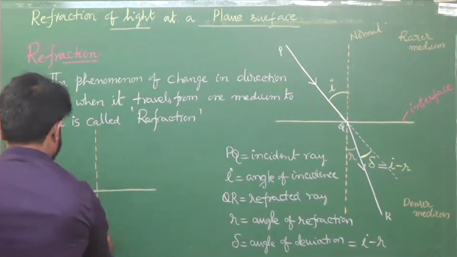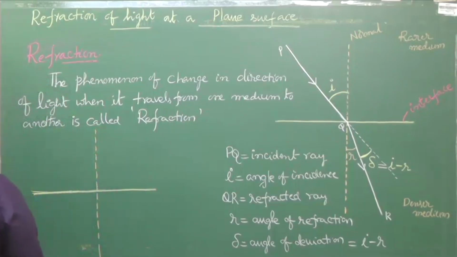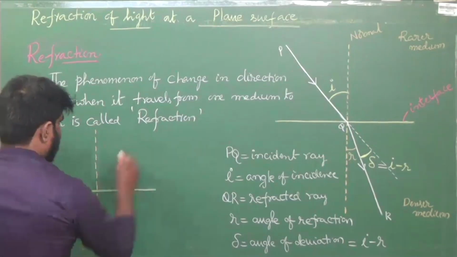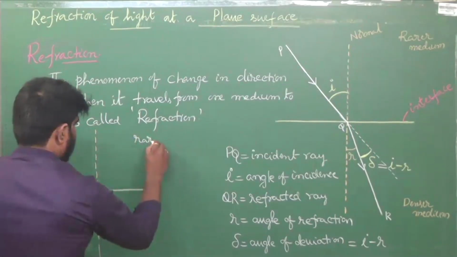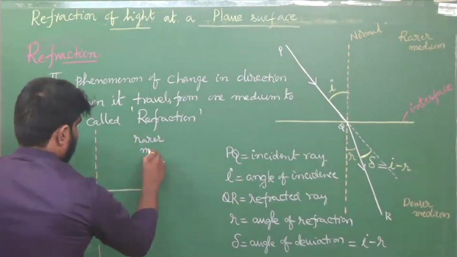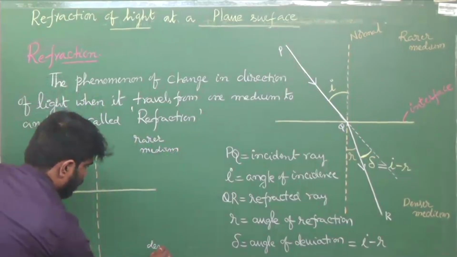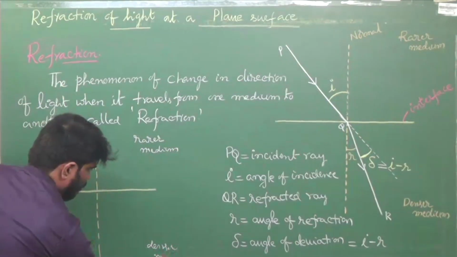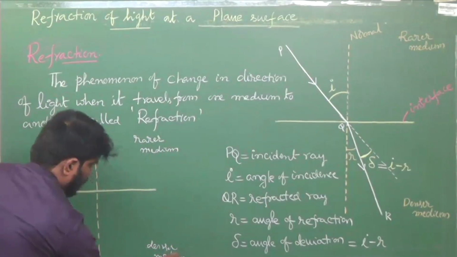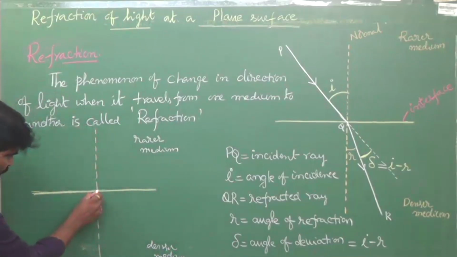This is the normal drawn. Say this is the rarer medium. This is the denser medium. Say light is entering from denser to rarer.